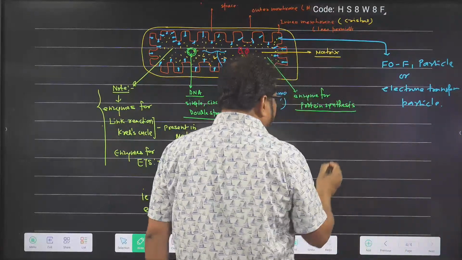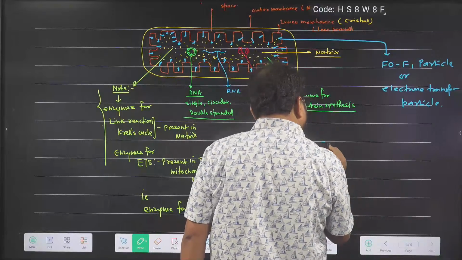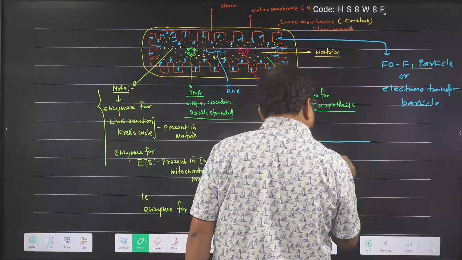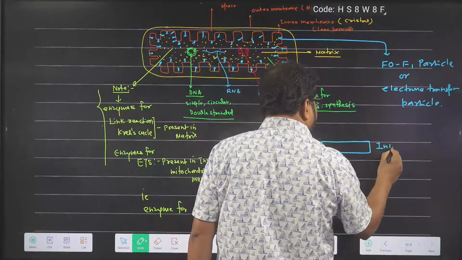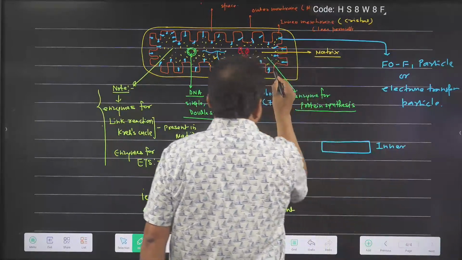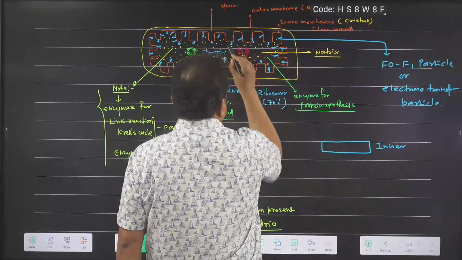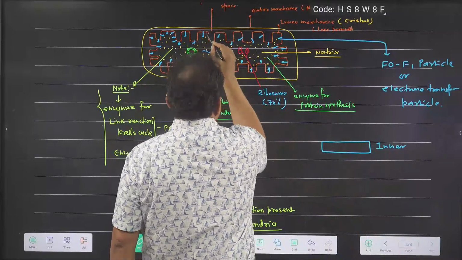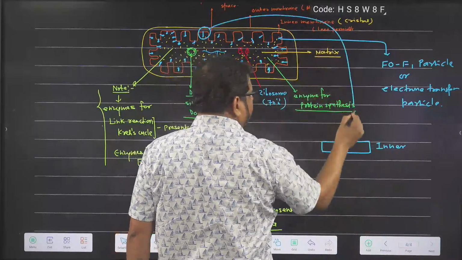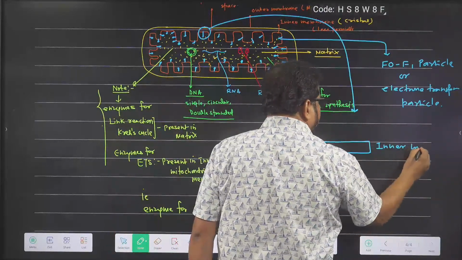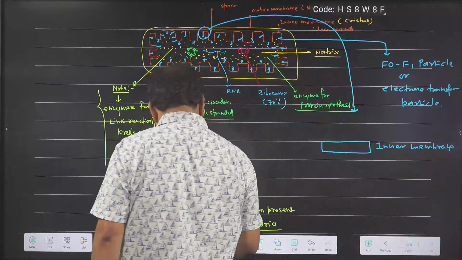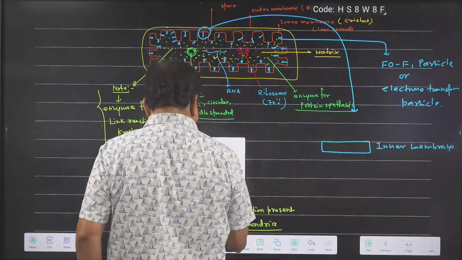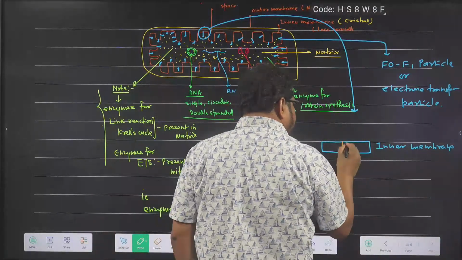If you see the detailed structure of this pinhead like structure, assume it is the inner membrane. I am magnifying one, anyone. Suppose I am magnifying it here. So it is the inner membrane, and here what I showed as a pinhead like structure is like this.